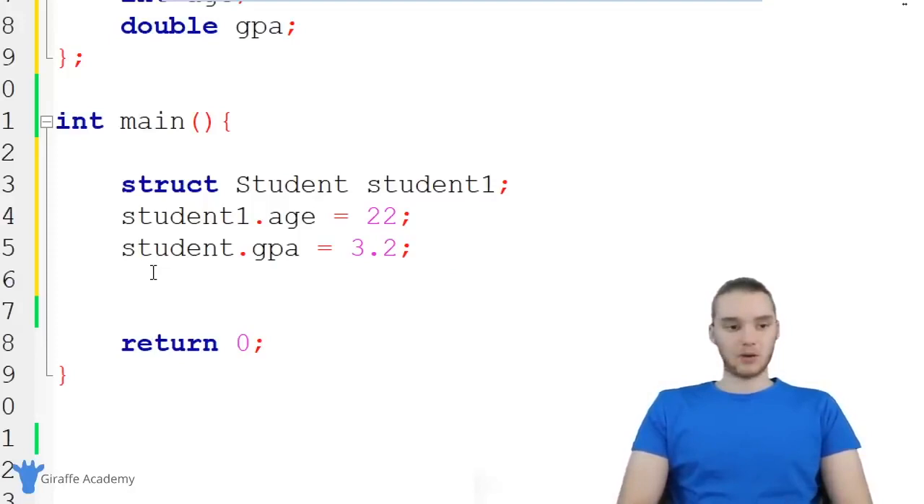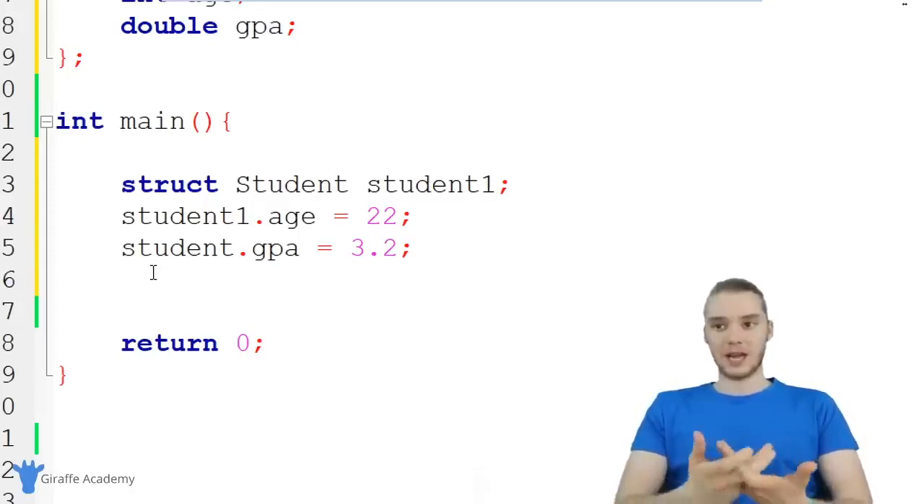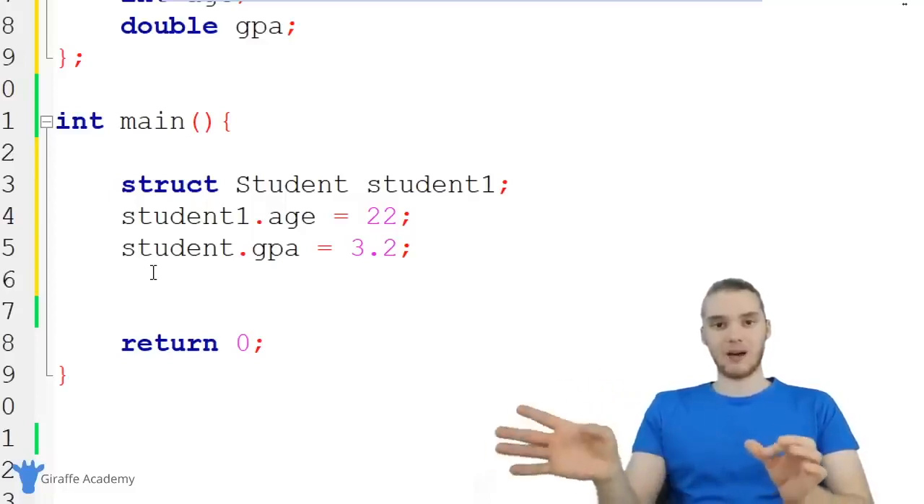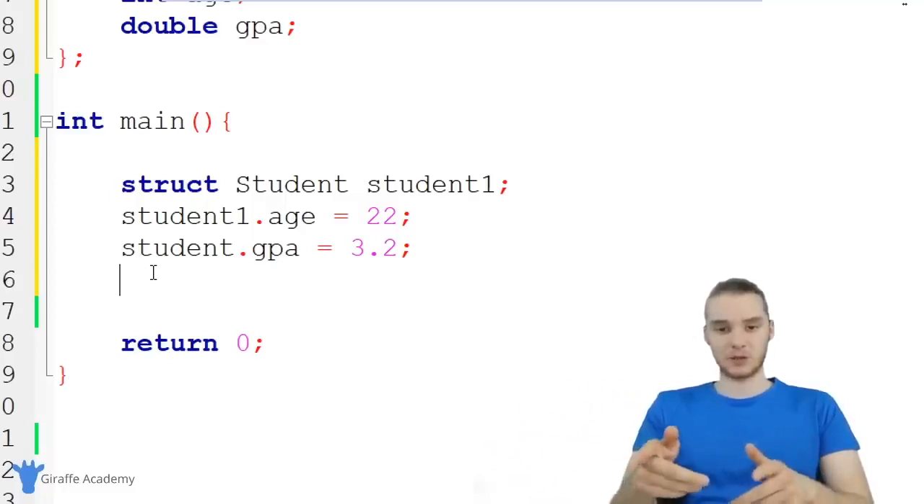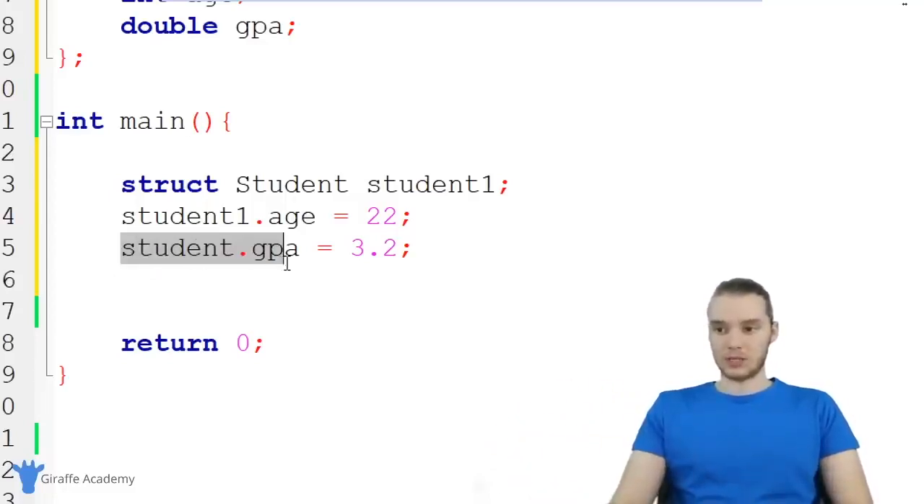I can use something called the string copy function. This is a function that will take a string and give it a value that we specify. So it'll basically do what we did over here with the age and the GPA, but with the name. So I could say